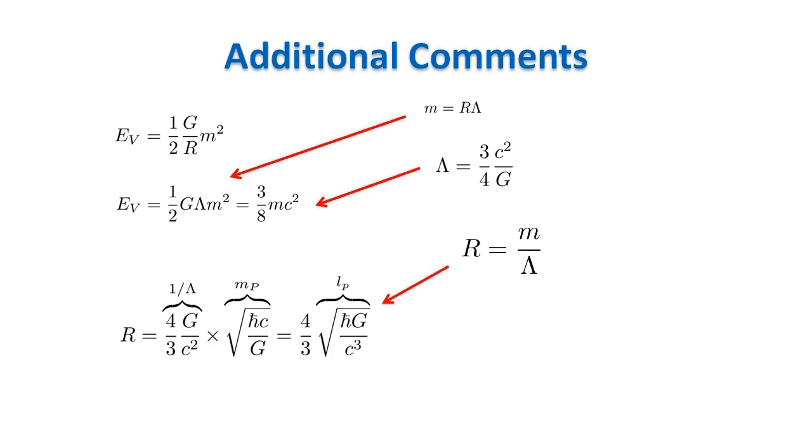Second remark, for a mass of the order of magnitude of the Planck mass, we get a radius r of the order of magnitude of the Planck length. This means that for elementary particles we get a radius r that is several orders of magnitude smaller than the Planck length. This is, again, very odd.